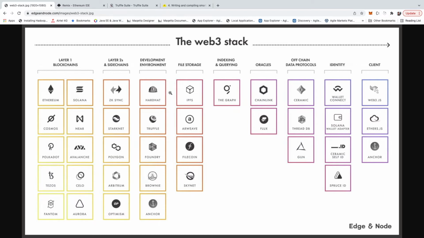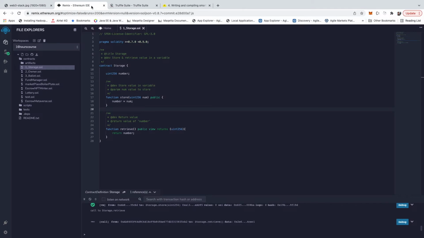If you are not comfortable installing any of these tools: for Hardhat, for example, you need Node Package Manager and NPX. For Brownie, you need to install some Python dependencies. All of these tools have very good documentation if you want to install them. If you don't want to install anything, the simplest method to get started with a programming language like Solidity is an IDE called Remix. And by default, it has all of the details.